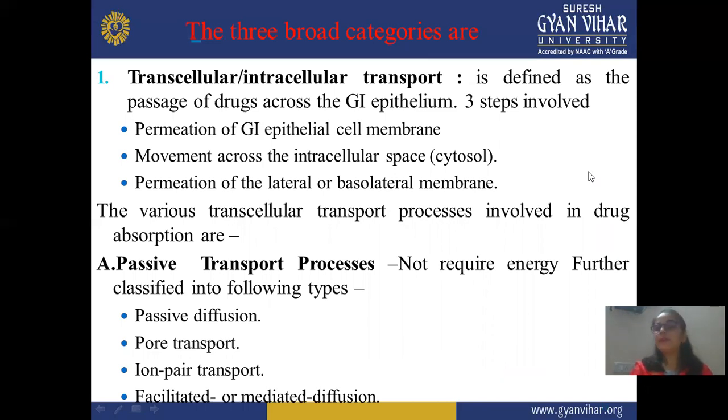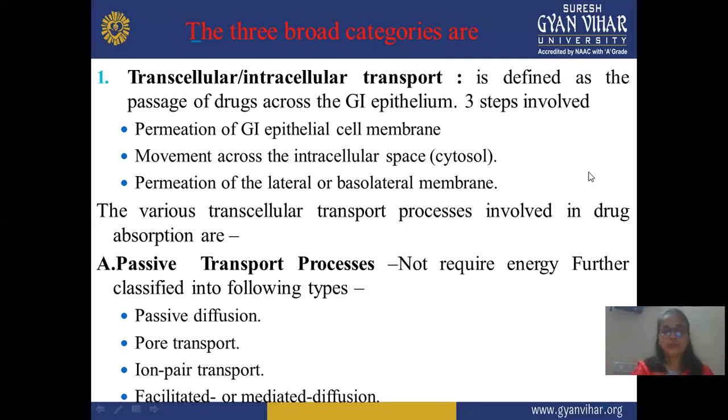The drug permeates through the GI epithelial cell membrane directly, and movement is through intracellular space. Then it crosses the lateral or basolateral membrane.